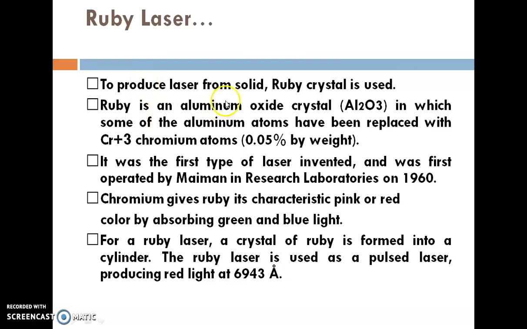To produce a laser from a solid, a ruby crystal is used. Ruby is an aluminum oxide crystal, Al2O3, in which some of the aluminum atoms have been replaced with chromium plus 3 atoms, 0.05% by weight. Then the ruby crystal is produced. The ruby laser was invented by Maiman in 1960. Chromium gives ruby